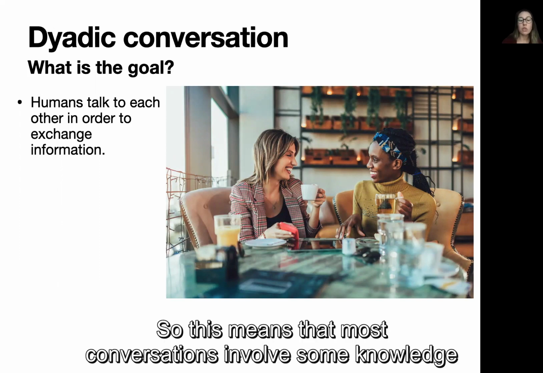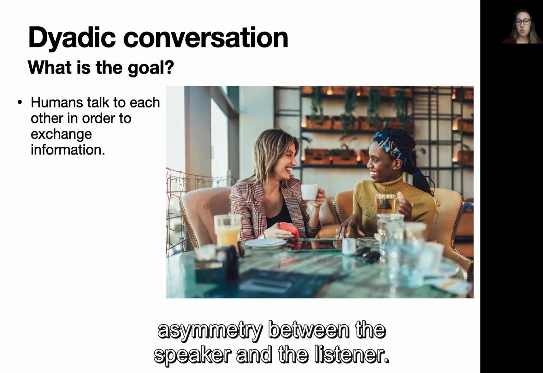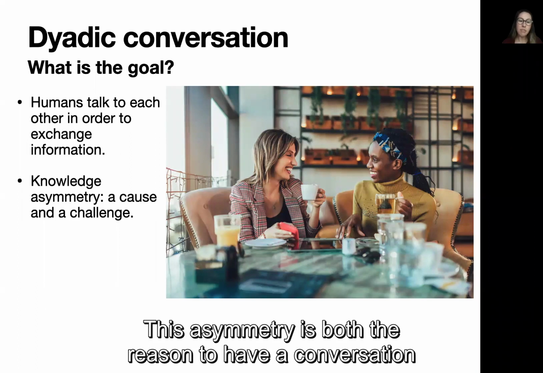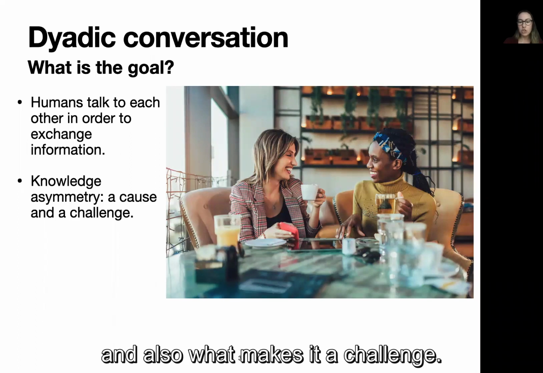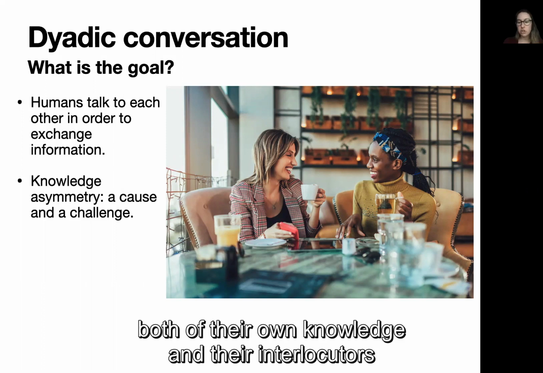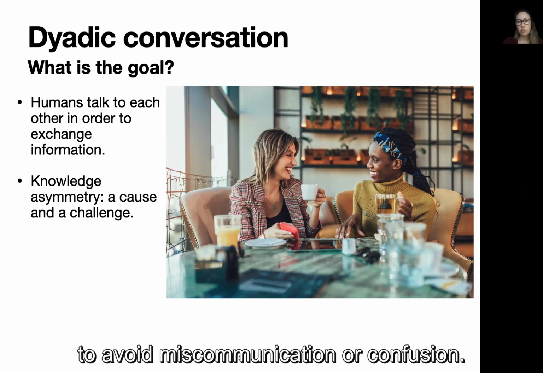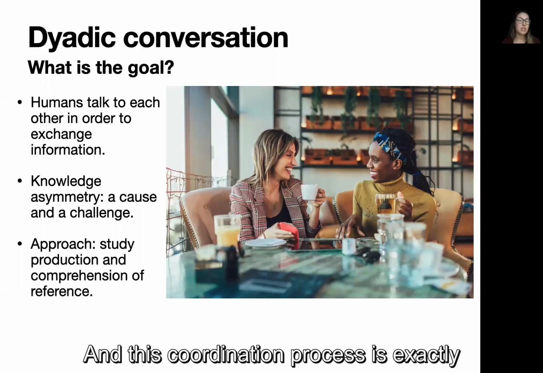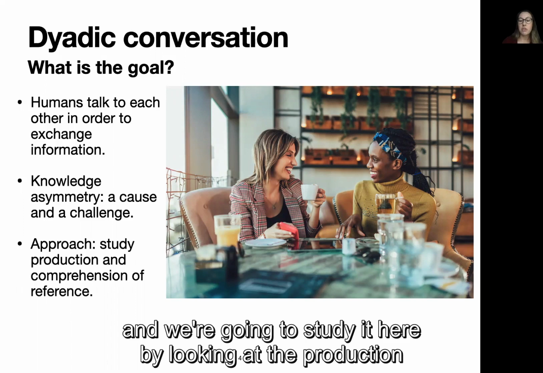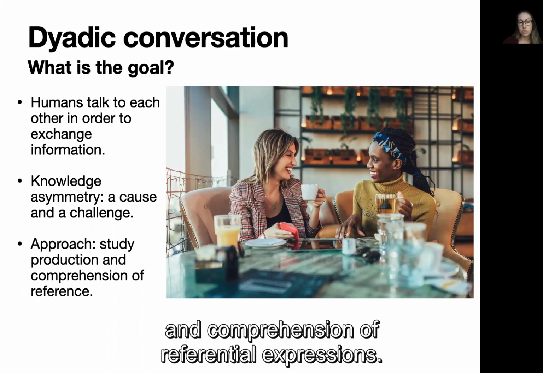This means that most conversations involve some knowledge asymmetry between the speaker and the listener. This asymmetry is both the reason to have a conversation and also what makes it a challenge. Speakers and listeners have to keep in mind both their own knowledge and their interlocutor's to avoid miscommunication or confusion. And this coordination process is exactly what we're interested in, and we're going to study it here by looking at the production and comprehension of referential expressions.